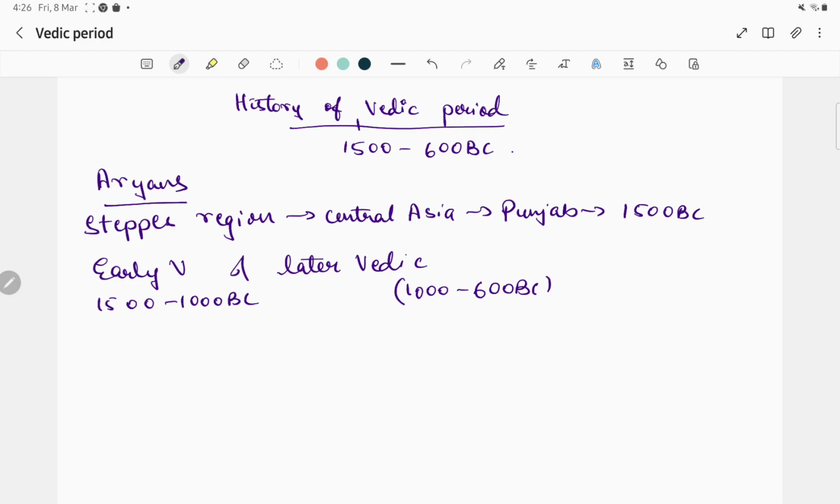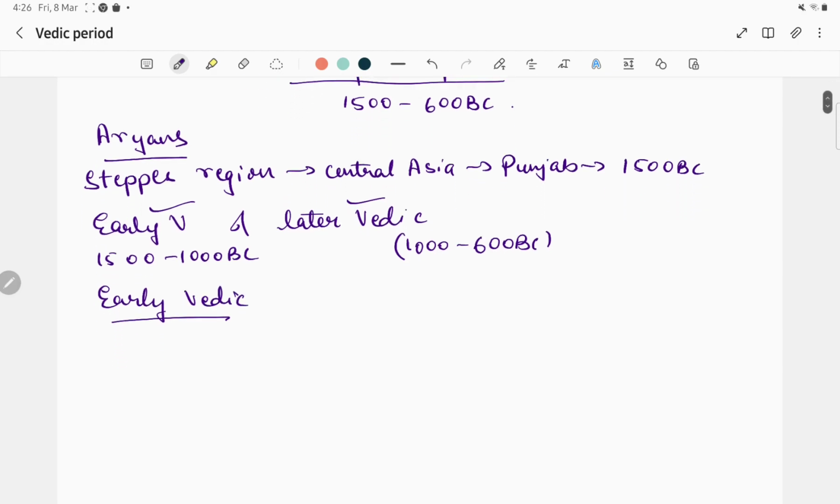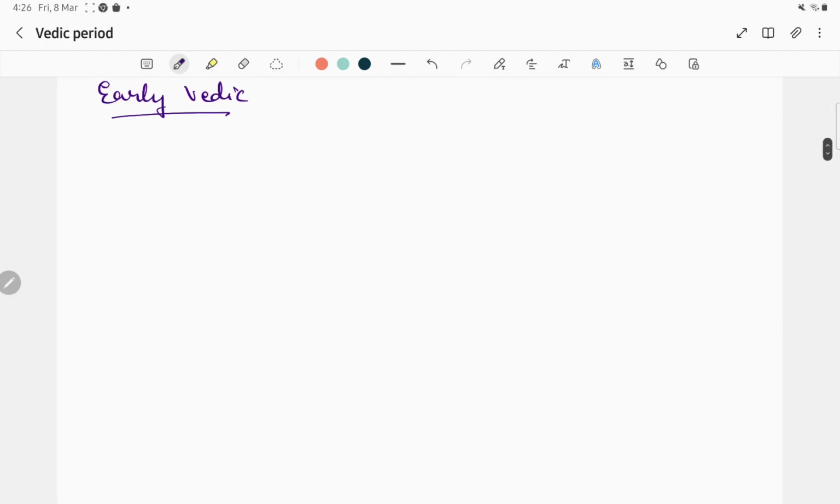So let's study this Vedic period as early Vedic and later Vedic. Let's get started with the early Vedic. How will we know about the early Vedic? The main information source is the Rig Veda.